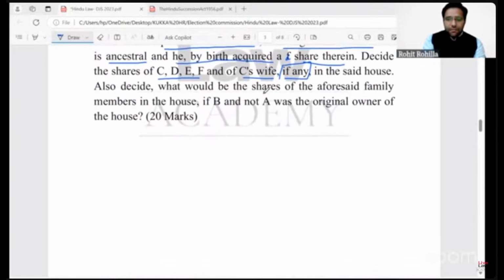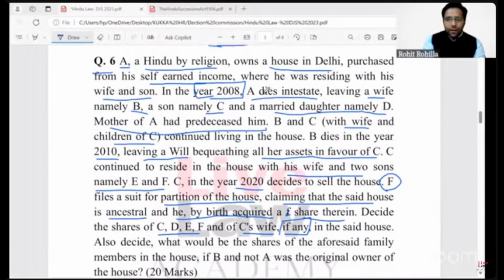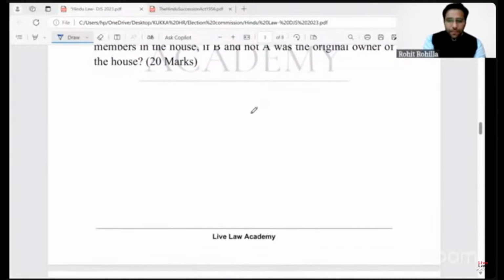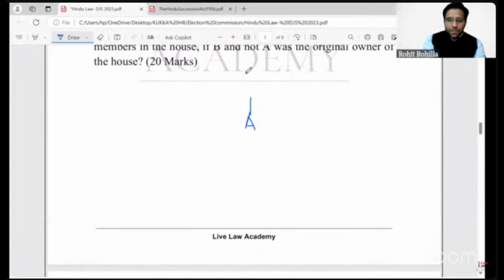So the chart will look something like this, that A, who is the propositus in this case, there was mother of A also, but she predeceased him, right? A is the propositus.